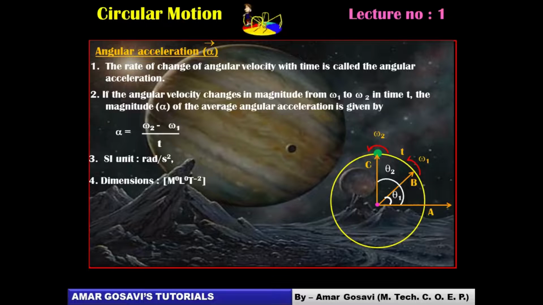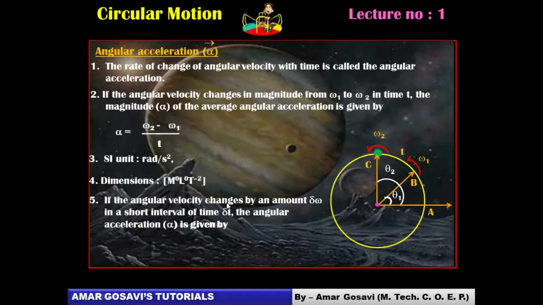Now the way we have represented alpha, this is for a finite case, average angular acceleration. But if it's an infinitesimal change, denoted by del omega in time del t, then alpha will be given in limiting value.